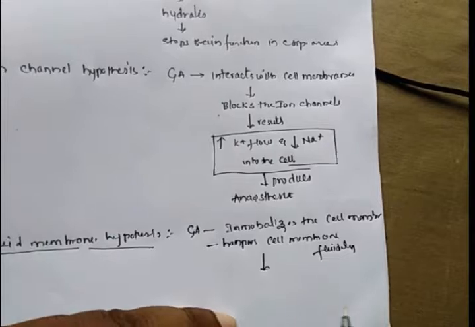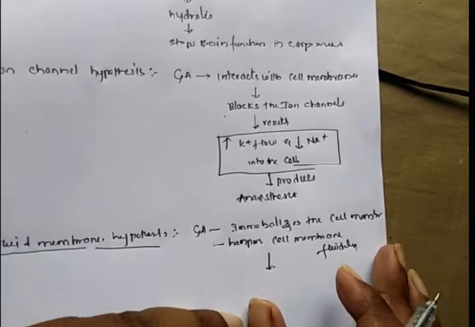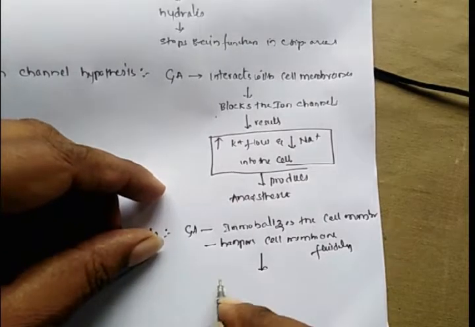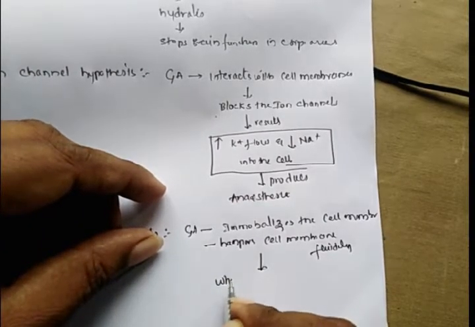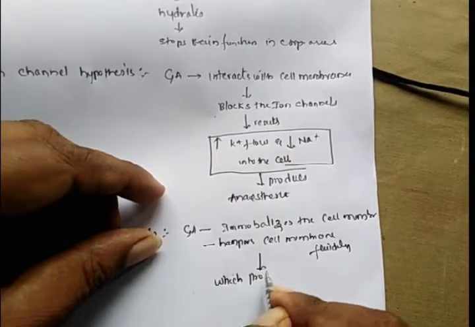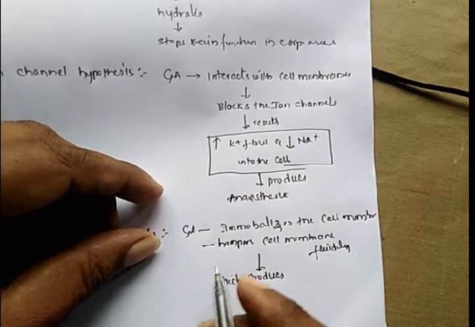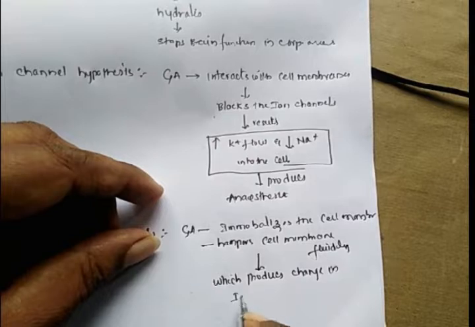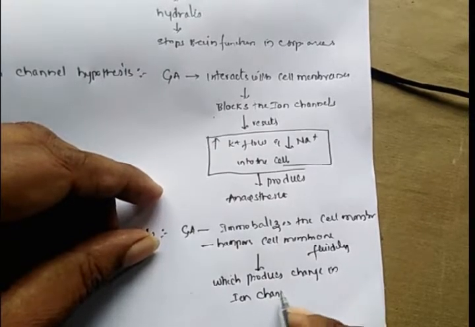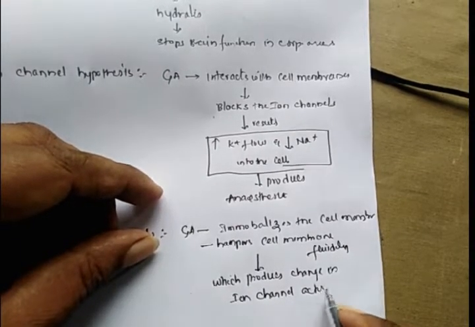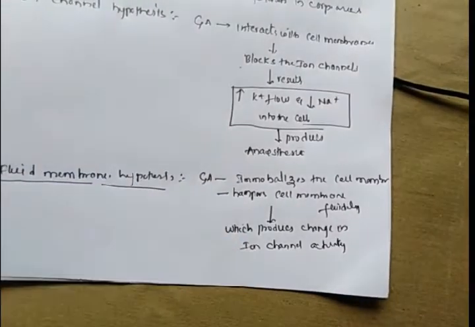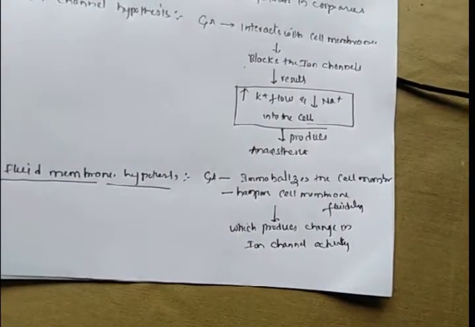This immobilization of the cell membrane or hampering of the cell membrane fluidity produces a change in ion channel activity. As a result, anesthesia will be produced.